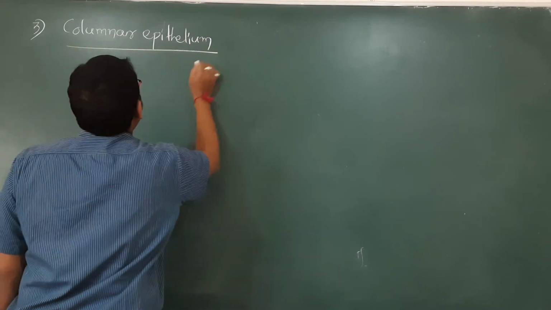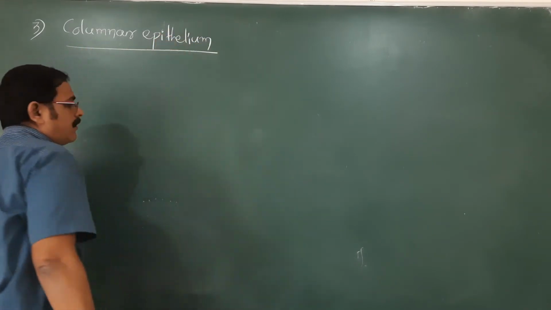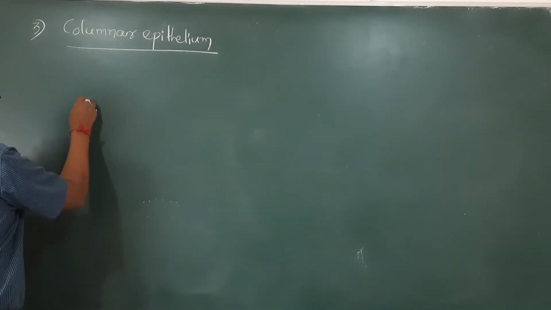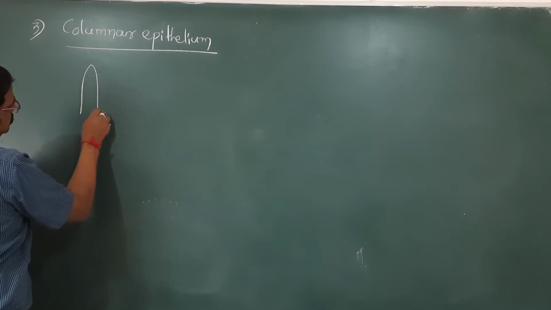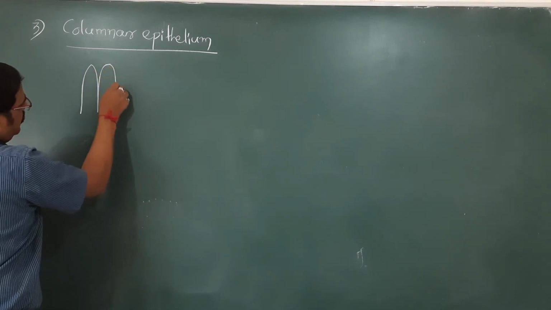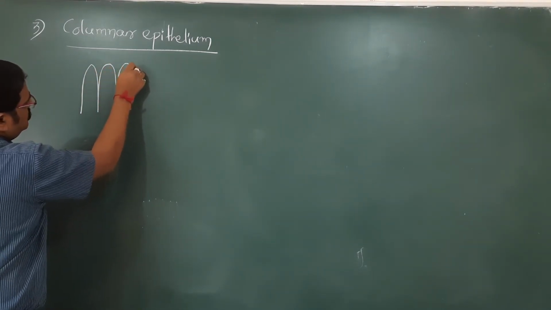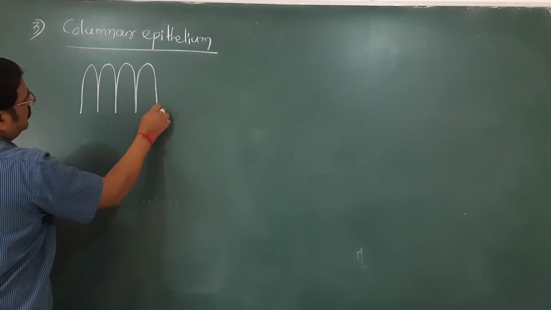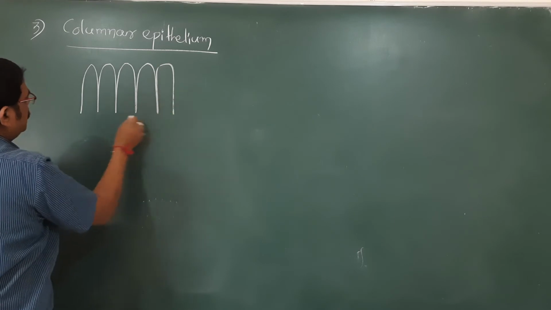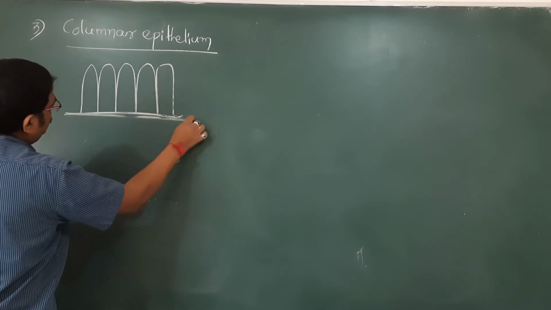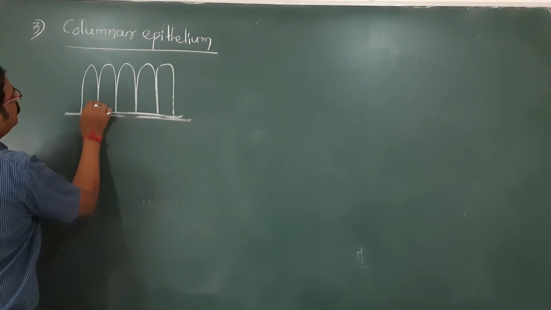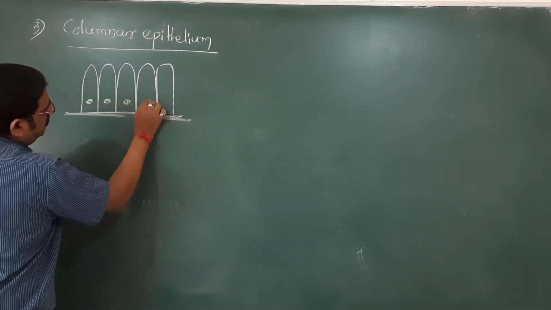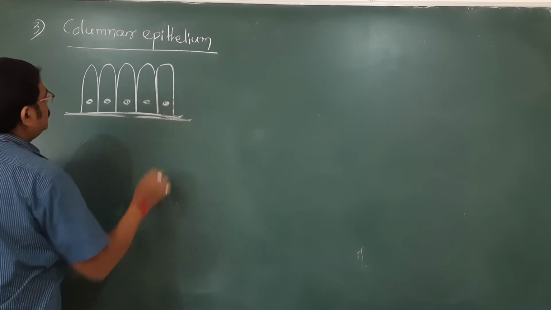Yes, columnar epithelial cells. As such, the cells are tall and slender. Slender means thin, and they are tall enough. And these kind of cells are arranged on the common basement membrane, and the nuclei are basal by nature, means towards the base the nucleus is there.